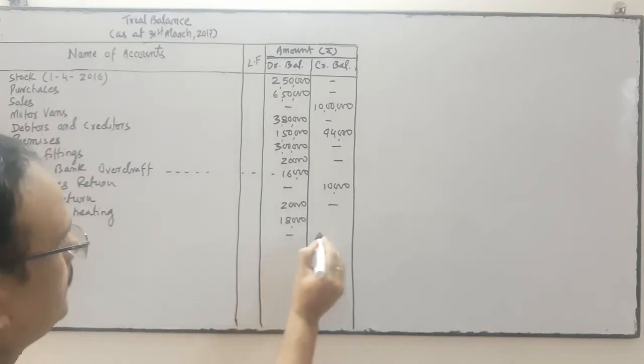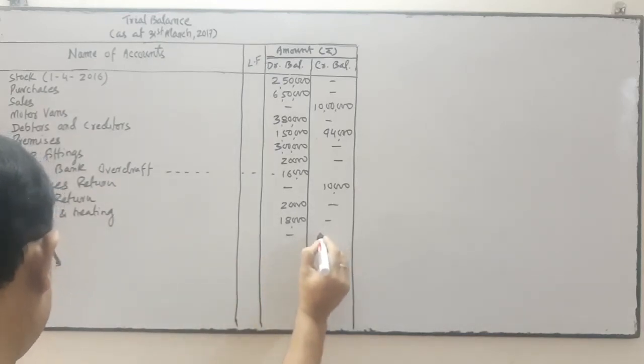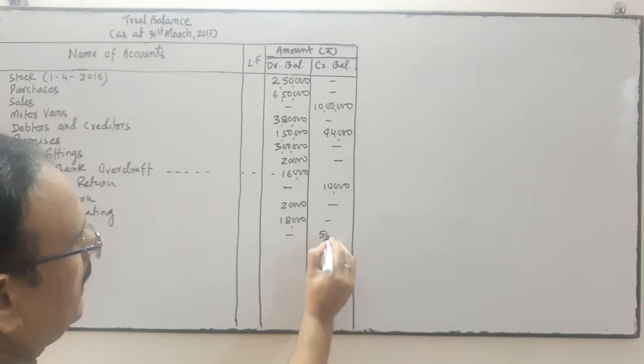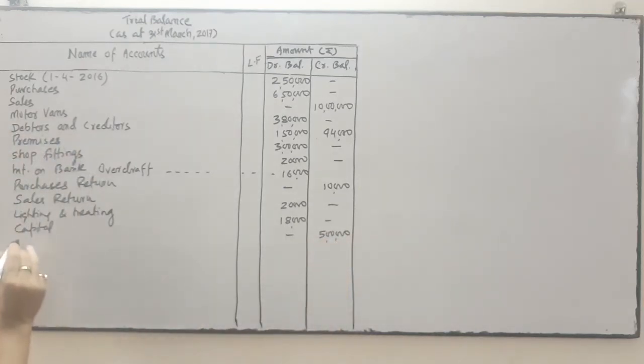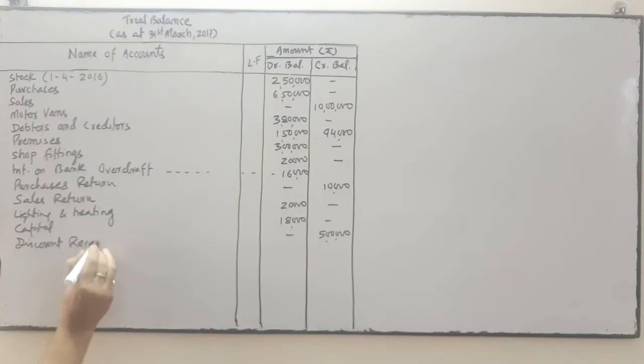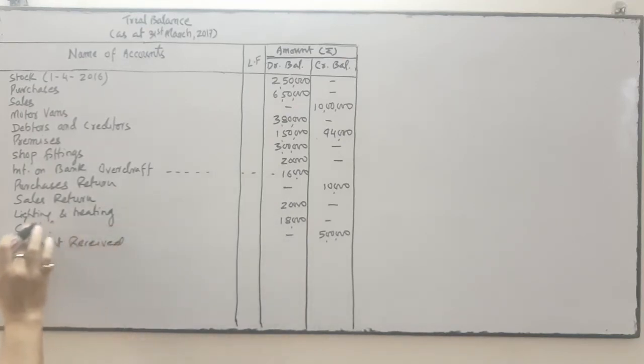Capital, credit side. Capital is 5 lakhs. It's on the right side, 5 lakhs. Next is discount received. This is the balance of capital.